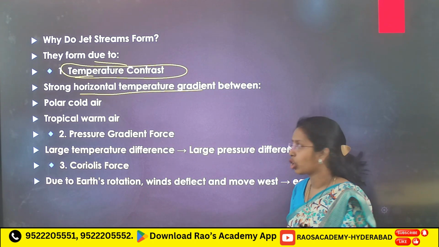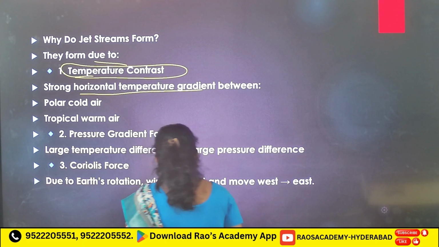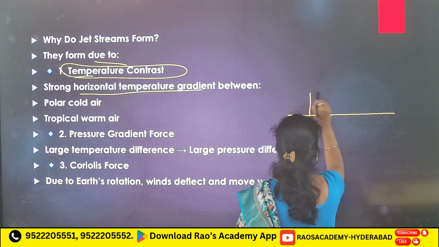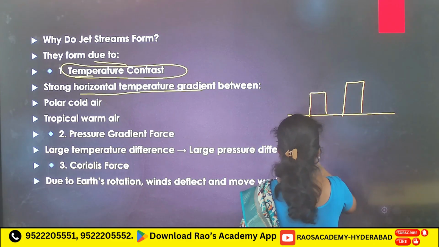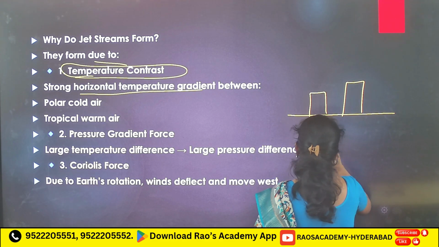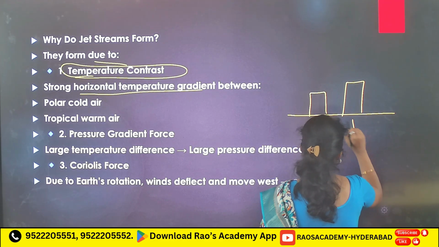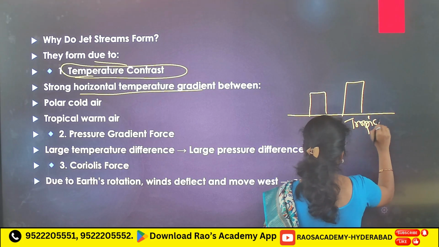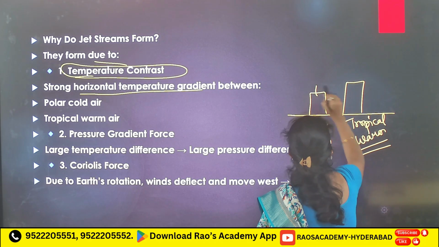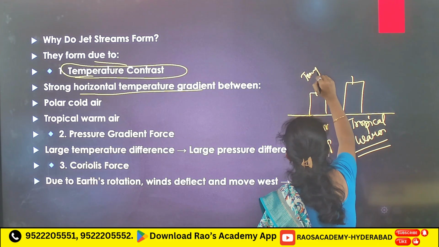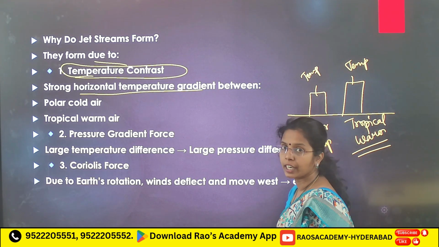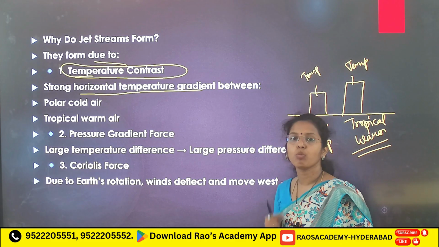Because when the temperature difference is high, if you see temperature gradient, more temperature gradient means more pressure.